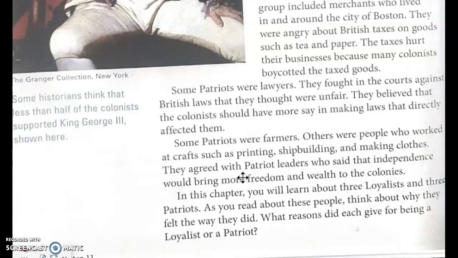In this chapter, you will learn about 3 loyalists and 3 patriots. As you read about these people, think about why they felt the way they did. What reasons did they give for being a loyalist or a patriot?